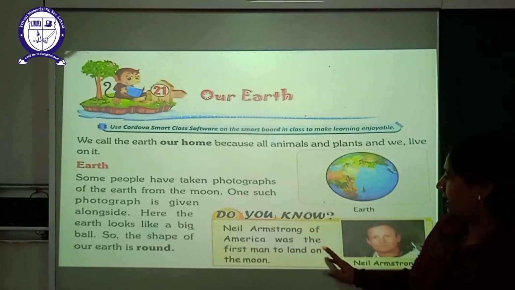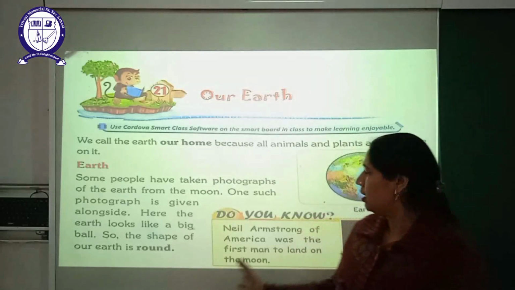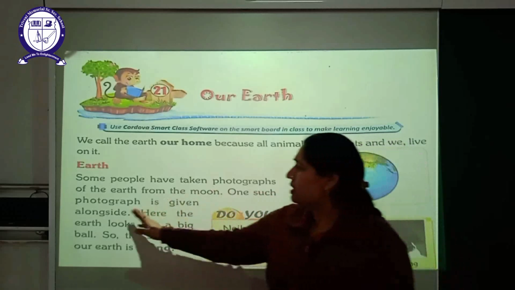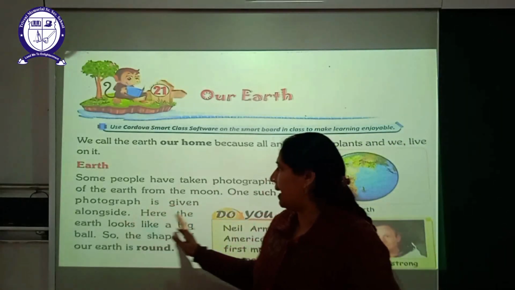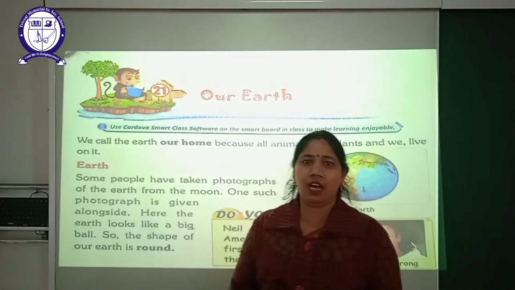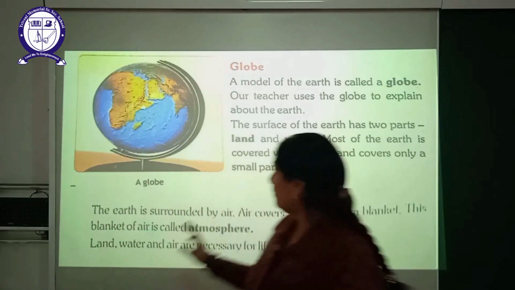The first man to land on the moon was Neil Armstrong from America. One such photograph is given alongside here. The earth looks like a big ball. So, the shape of the earth is round, like a ball.